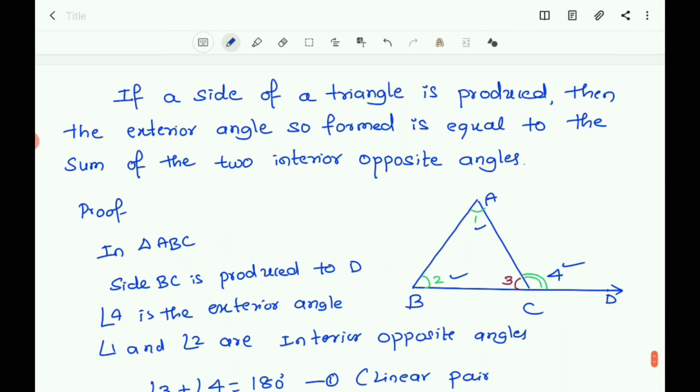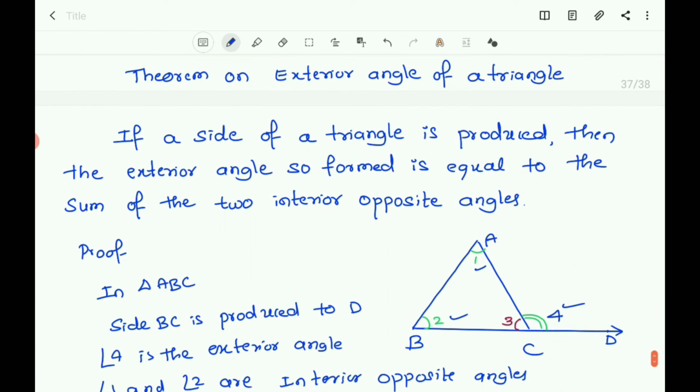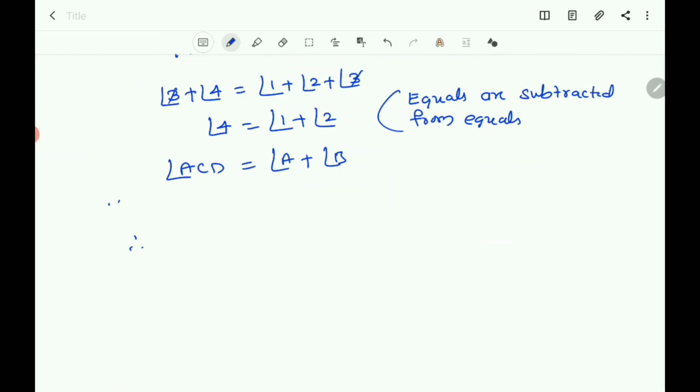So what the theorem says: if a side of a triangle is produced, then the exterior angle so formed is equal to the sum of the two interior opposite angles. Therefore, you can say that the exterior angle equals the sum of the interior opposite angles.